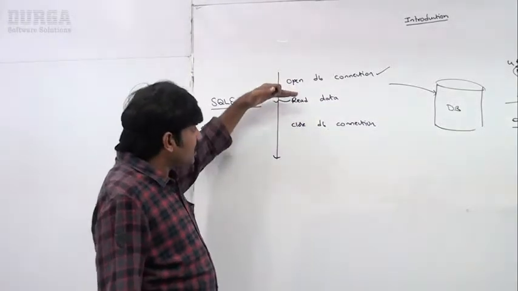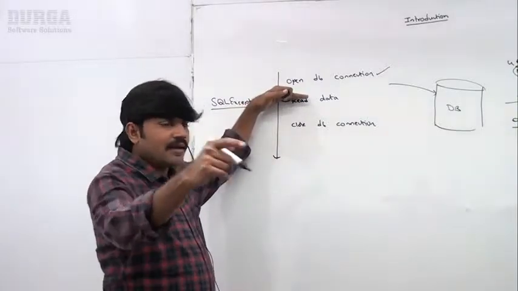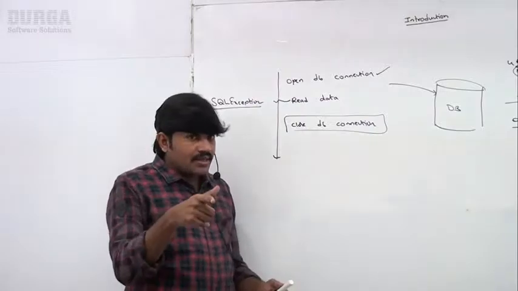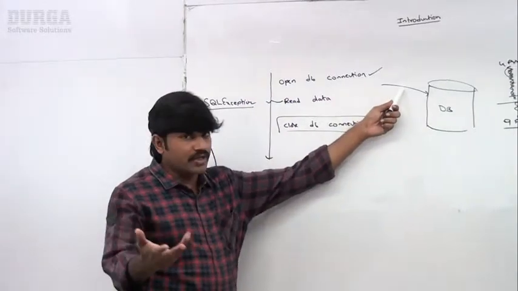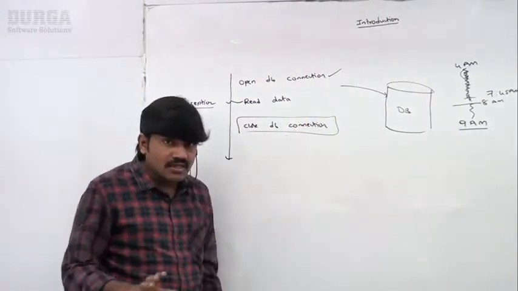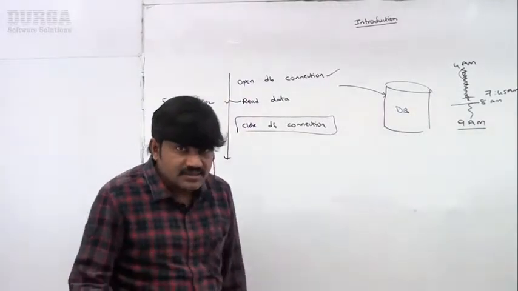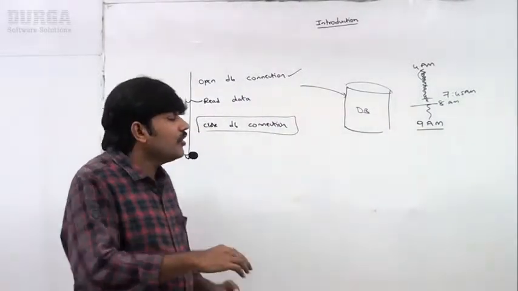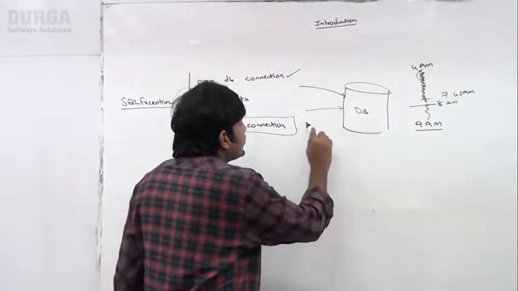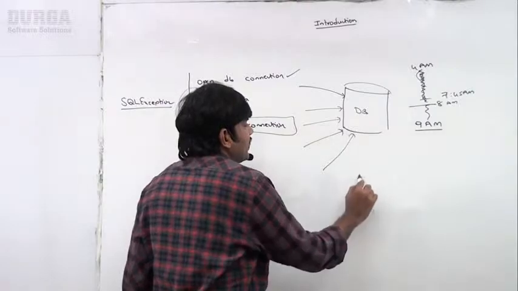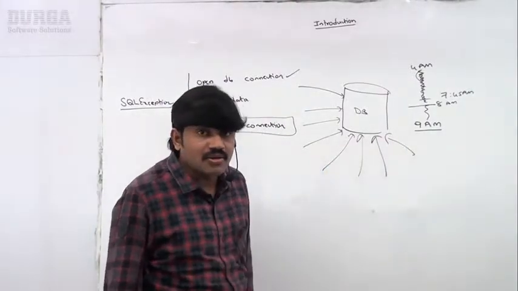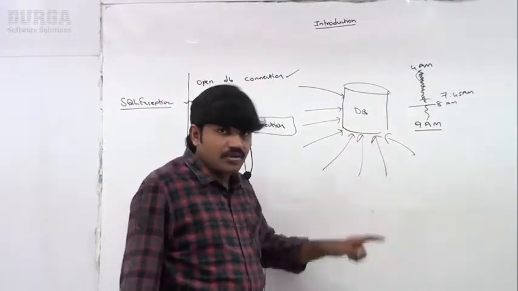If the program terminated here, then who is going to close the database connection? No one is going to close it. One database connection is open, but no one is using it and no one is closing it. Are you able to understand? Unnecessarily, one DB connection is going to be wasted. Now if 10 programs are terminated like that, then automatically 10 connections are going to be wasted.